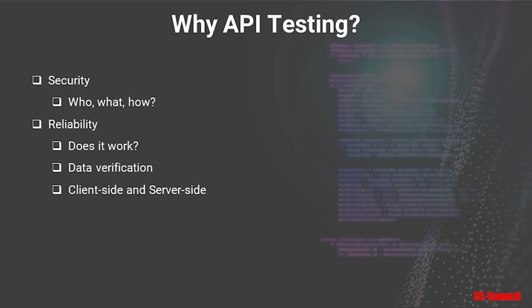Now, a question you might ask is, why do we have to do API testing? There are really good reasons, but two important reasons are security and reliability. For security, you want to test to make sure your APIs meet certain security protocols, like who can access, how to access it, and what can they access. Those are really important limitations you need to set. And for extremely sensitive data, you may not even want to expose your APIs to anyone, including yourself. As for reliability, we want to check if your APIs work, and if they do work, are they working correctly and according to your expectations?